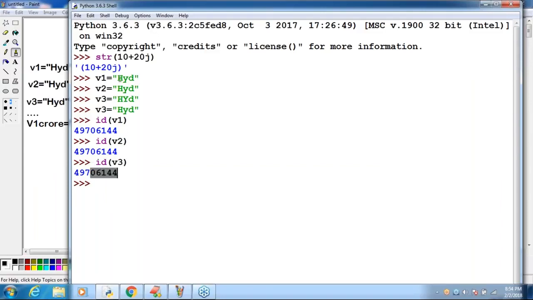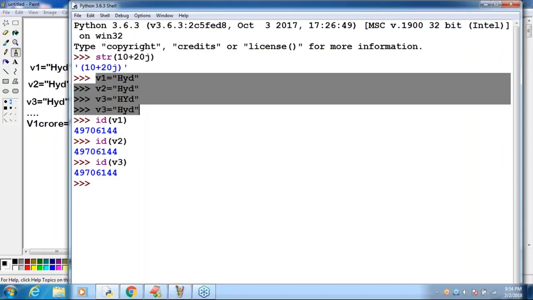Yes. So, how many Hyderabad objects got created, sir? Only one object. But how many references point to that? Three references point to that object. So memory utilization by default will be improved, and performance by default will be improved. Clear? Are you able to understand up to this?